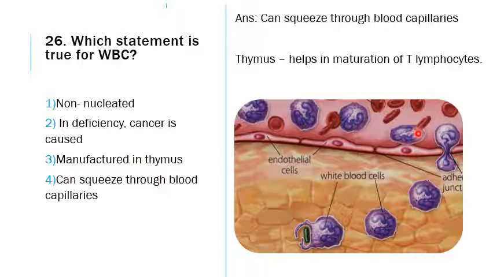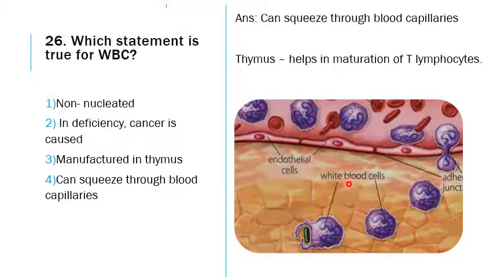When the RBCs contact the extravascular region, they will help in clotting, and we don't need the clotting. So the gap should be as narrow as possible, so that the RBCs cannot enter. The RBCs are actually smaller than WBCs, but even then the WBC alone should enter, not the RBC. So think how small the gap will be, and how much squeezing the WBC has to do to come out of the vessel.